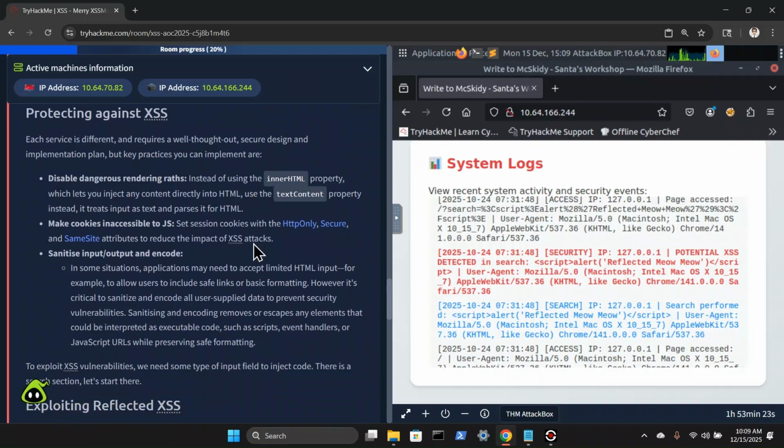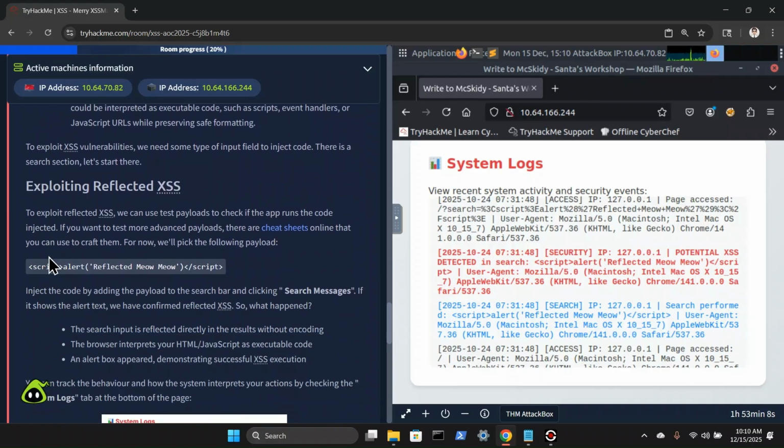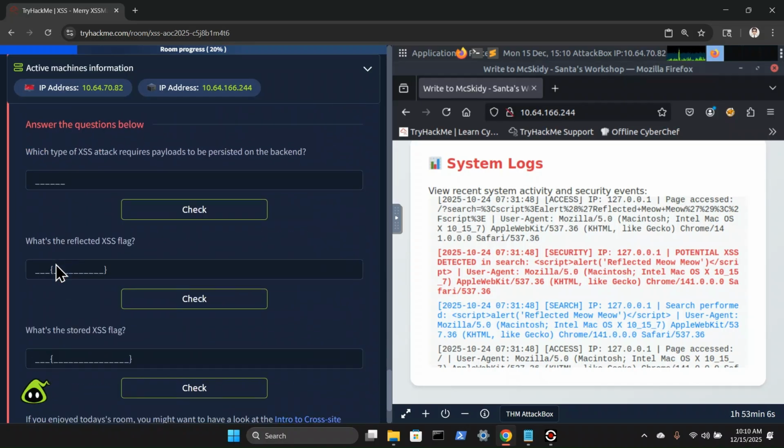So protecting against XSS, each service is different and requires a well thought out secure design and implementation plan, but key practices you can implement are, and we're going to hold here, we're going to run through those bullet points in just a moment. So which type of XSS attack requires payloads to be persisted on the back end? That was stored.